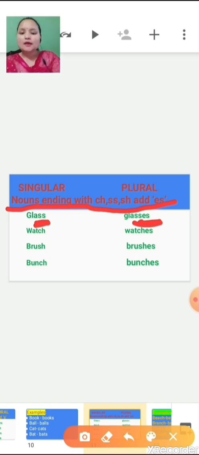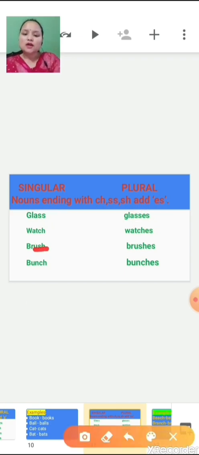So from singular it will become plural. Second word, watch, ending with CH. Now here watches. Now it is ending with CH, that's why we have added ES at the end. Brush, and here brushes.